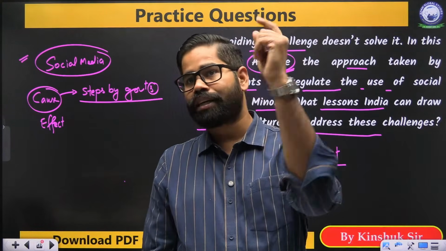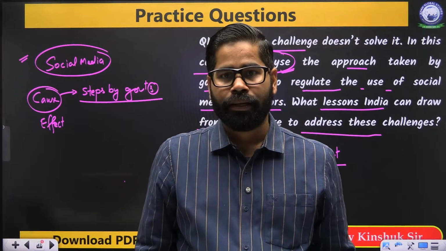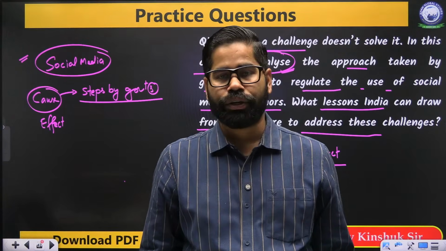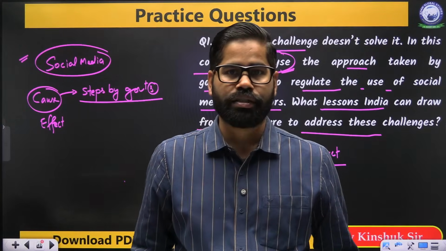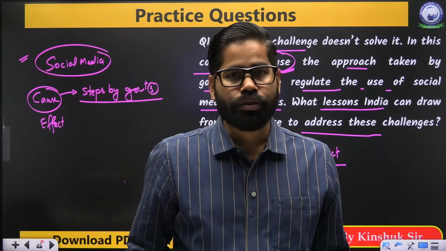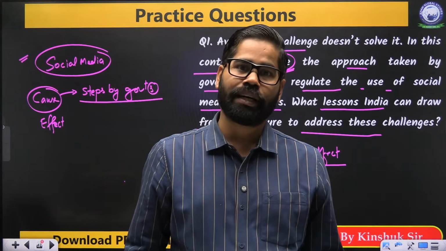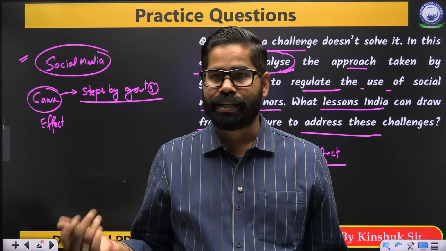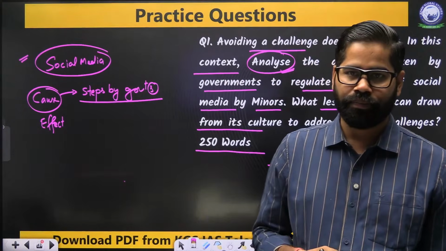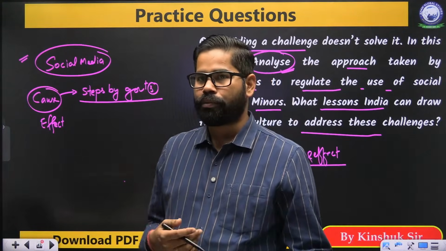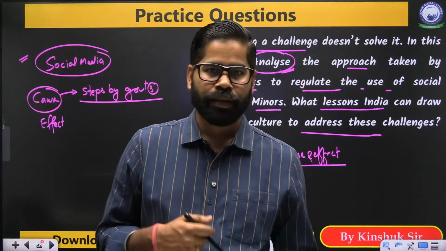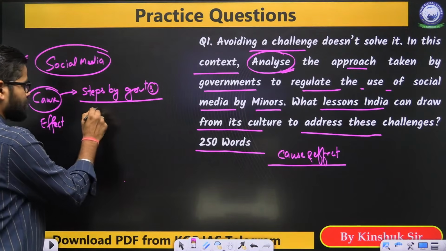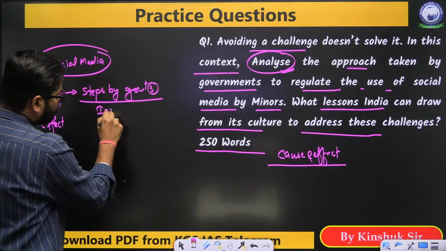Yes, you can also give the example of Karnataka. You can talk about the state governments also. You can also talk about government regulations in India with respect to social media. कि age appropriate या government is having multiple such platforms जहां पे वो कई सारे contents को हटाने का भी काम करते हैं, which can be age inappropriate, उसको हटाने का भी काम करते हैं. So what you can see is that steps by government including India.